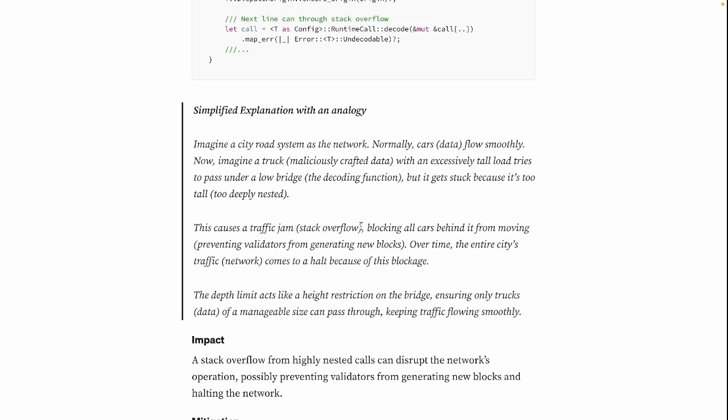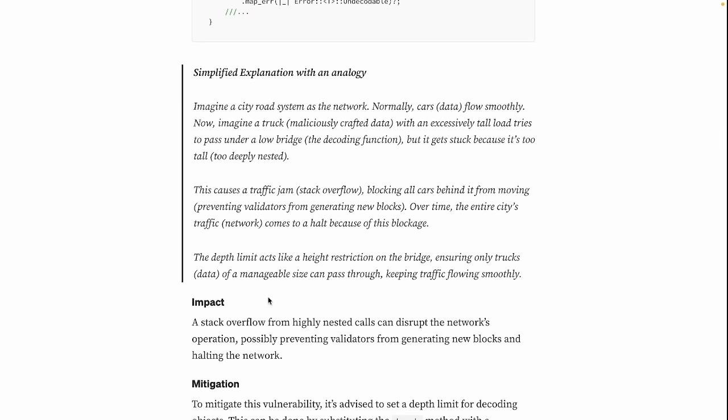The traffic jam blocks all cars behind it from moving, preventing validators from generating new blocks, and over time the entire city's traffic, or the network, comes to a halt because of this blockage. The depth limit acts like a height restriction on the bridge, ensuring only trucks, or data, of a manageable size can pass through, keeping traffic flowing smoothly.